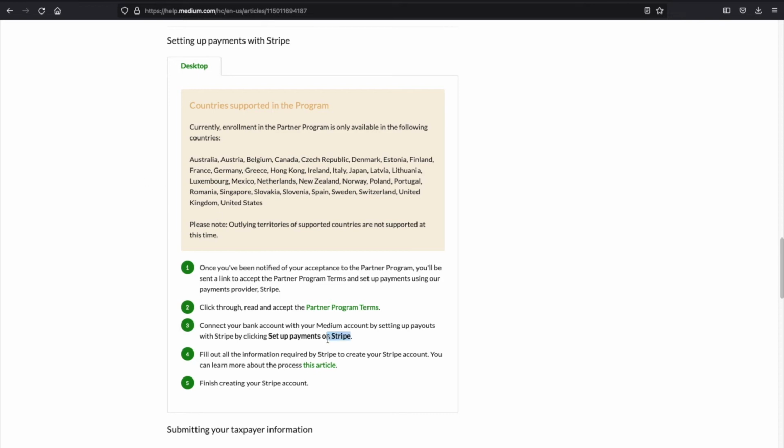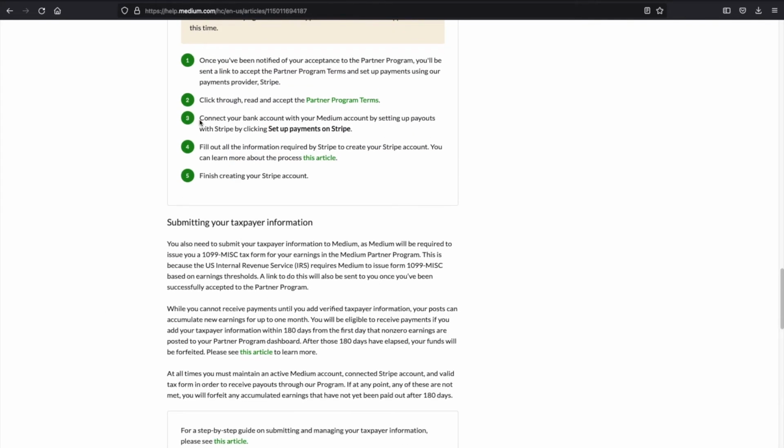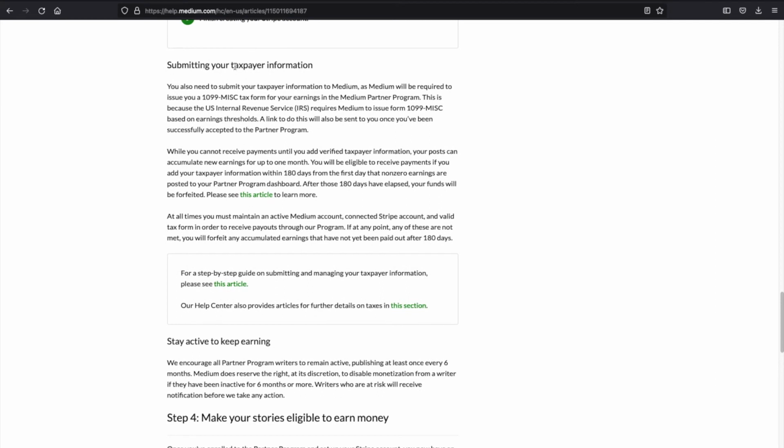After you do that, you need to have a Stripe account and connect your Stripe account to this Medium account. And the next step will be that you need to submit your taxpayer information to Medium, and then you can join the partner program. Don't worry about this information here. Once you start the process, Medium will explain every step carefully and you will be informed.